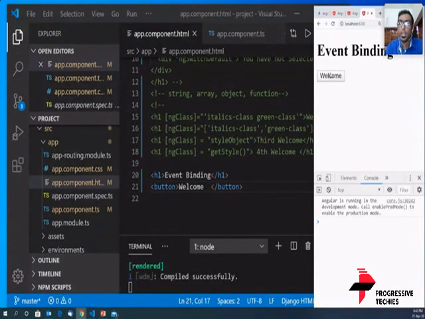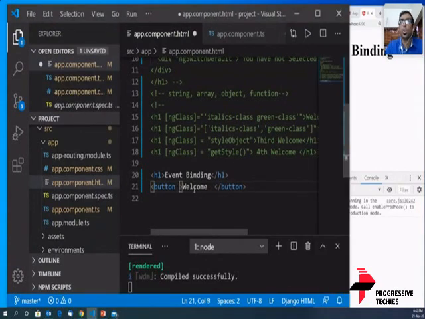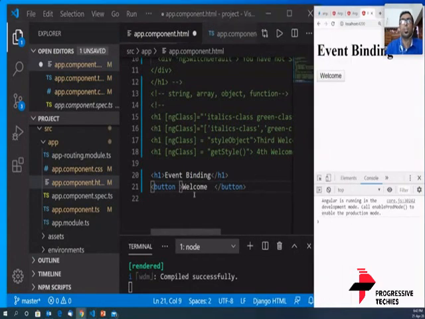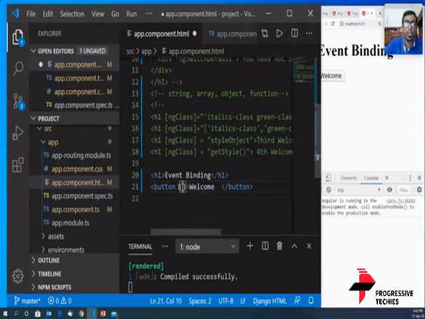So let's go ahead and tell Angular to do something. Let's assign it to a function. We are talking about a click event. So when you click on a button, let's simply create a click event. It says click, and let's assign a function to it. When you click, you should do this function. So let's assign it to greetings.